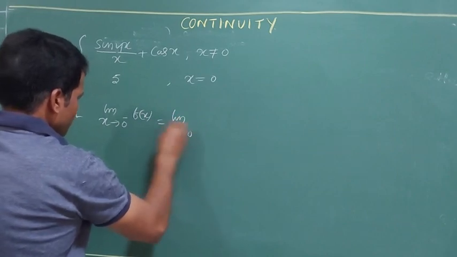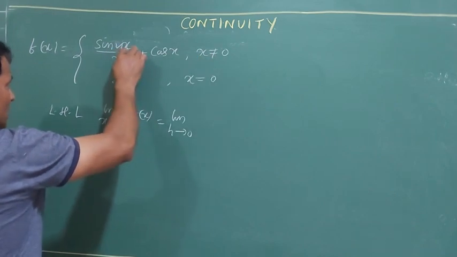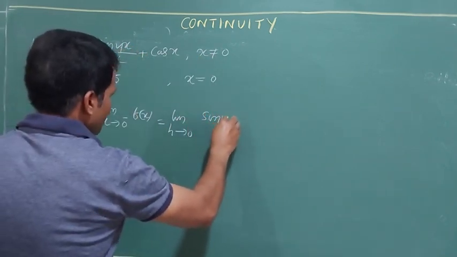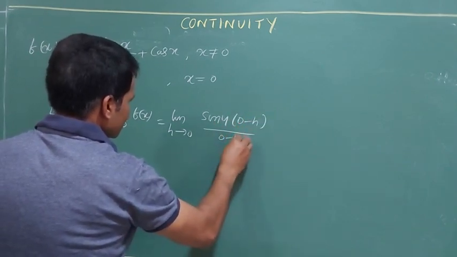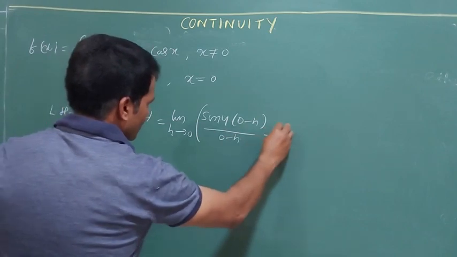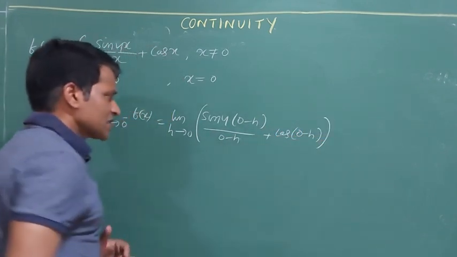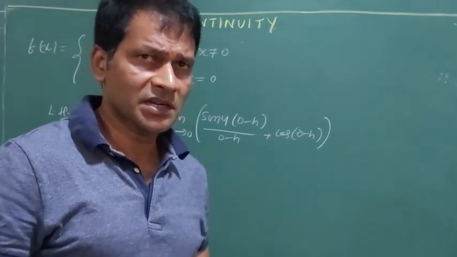Limit h tends to 0, because x tends to 0 minus and 0 is the point, wherever x is there, I replace it by 0 minus h. So sin 4 times (0 minus h) by (0 minus h), plus cos of (0 minus h). You know sin of minus theta is minus sin theta, and cos of minus theta is cos theta.